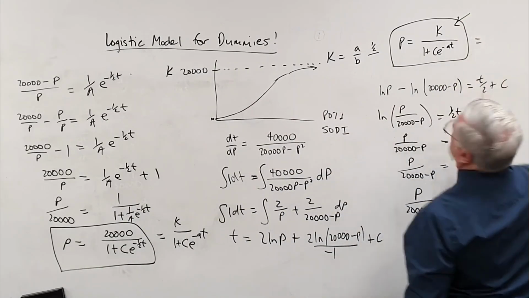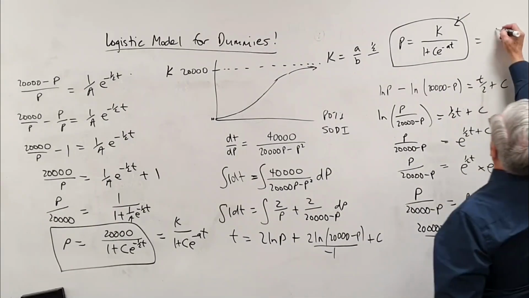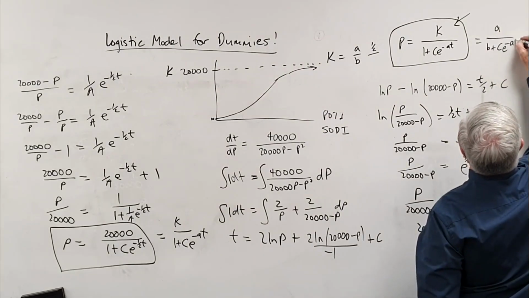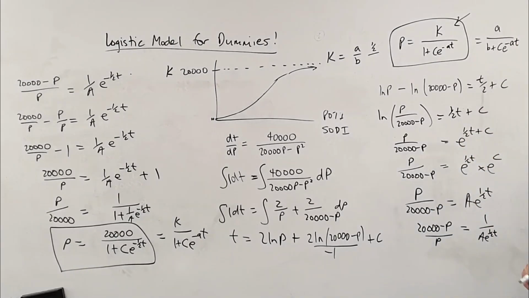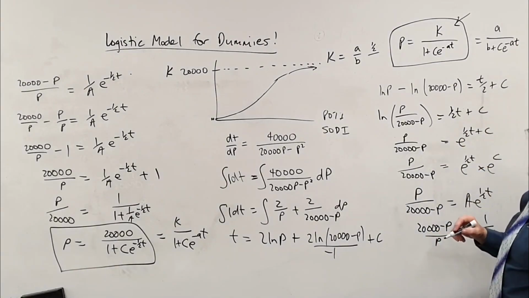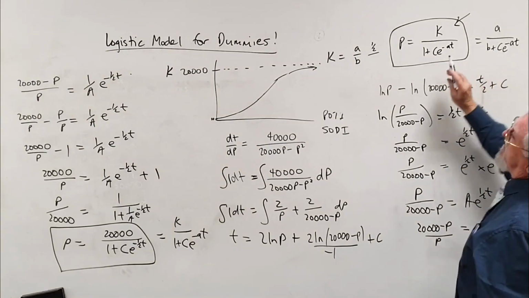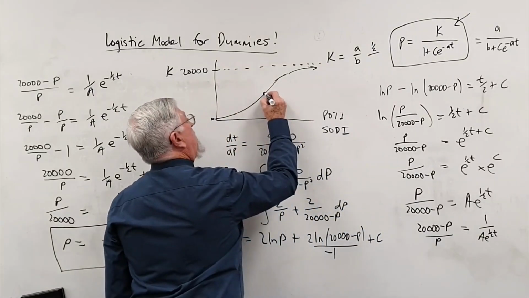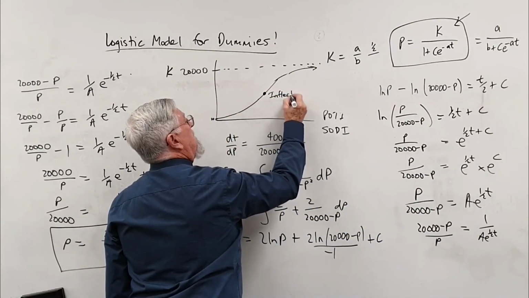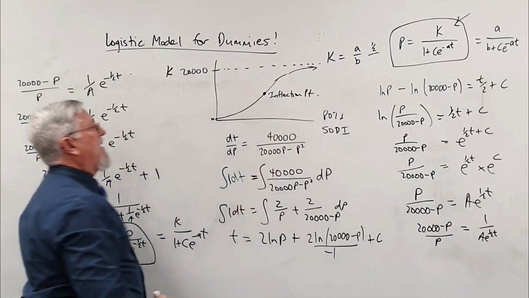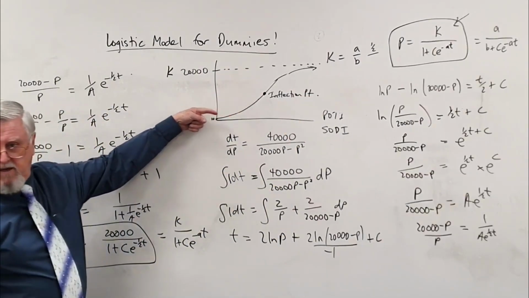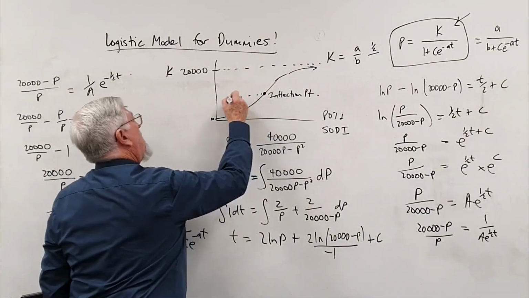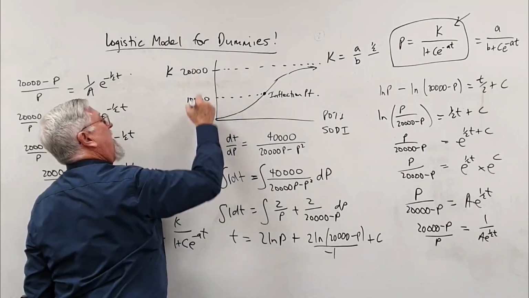Okay? So that's where that formula comes from. And where did that formula come from? You remember what it was? A on B plus C e to the minus A t. You figure out C. Yes, you can absolutely put numbers in and figure out what it is. So there's our two forms of it that I call logistic model for dummies. Before I forget, I want to nag about this. That halfway point is an inflection point. And how high up is that? Halfway between 0 and 20,000. So just always remember that that point there is always halfway.